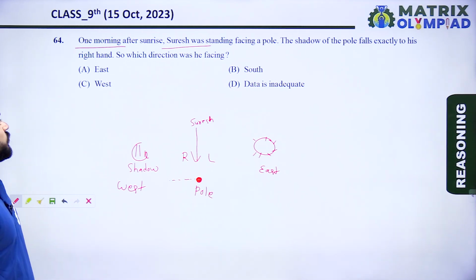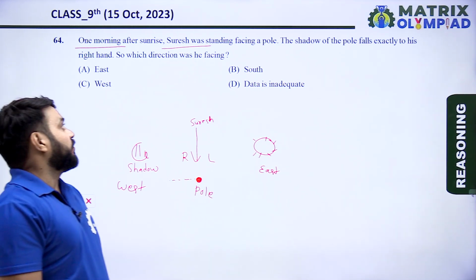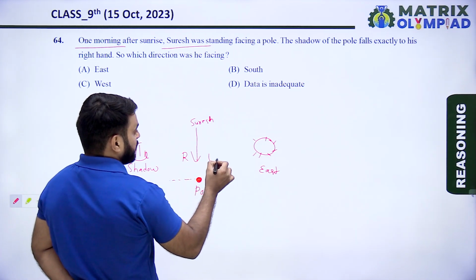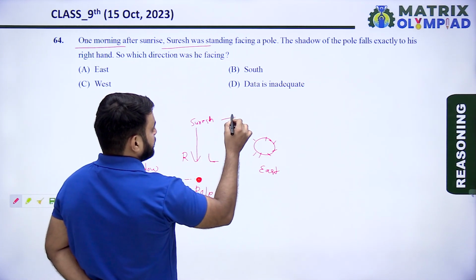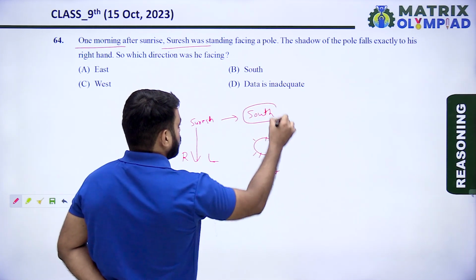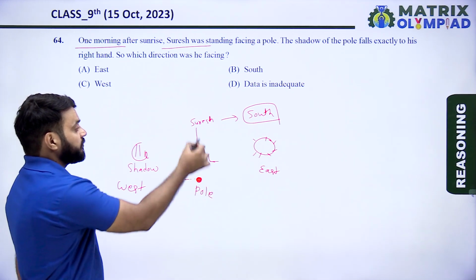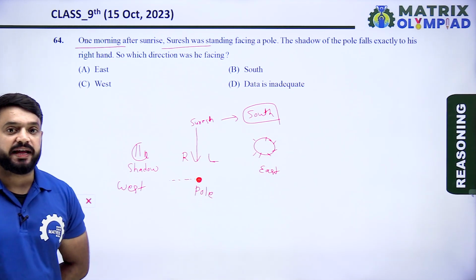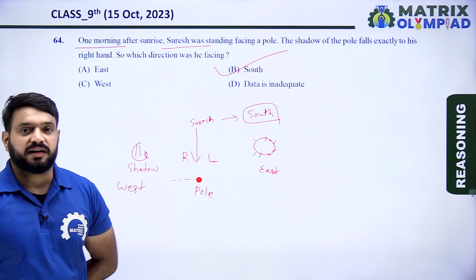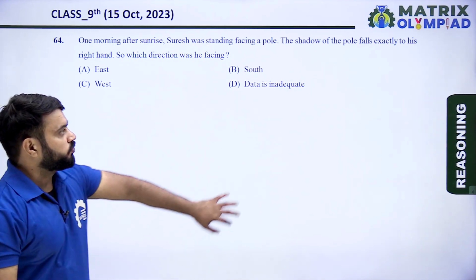So which direction was he facing? So Suresh was facing in the south direction. It means option B is the correct answer. So let's move on to the next question.